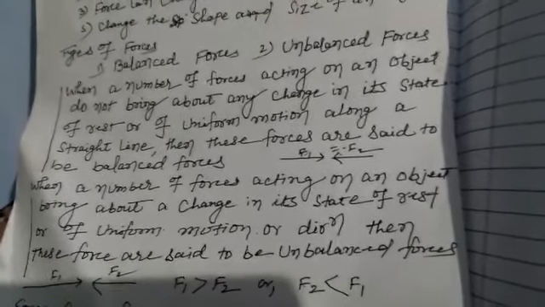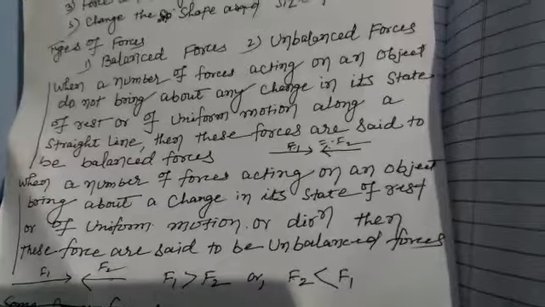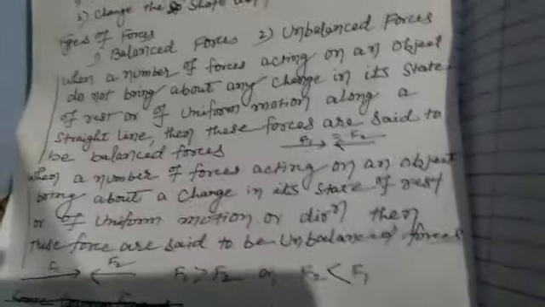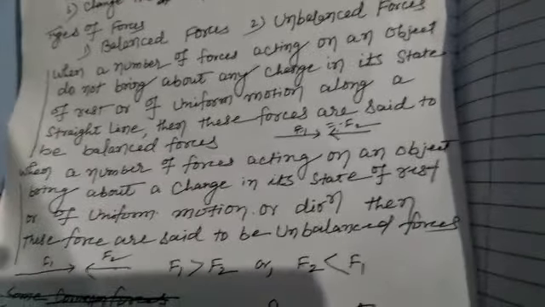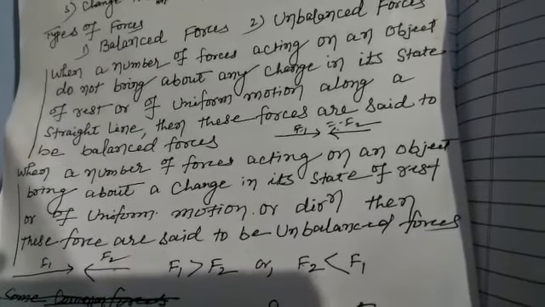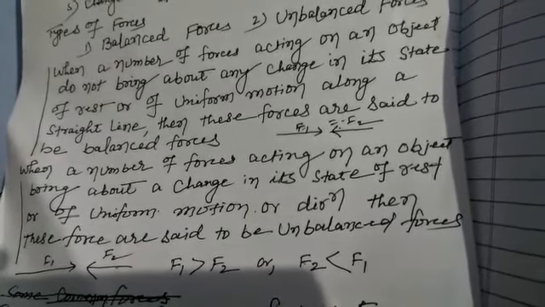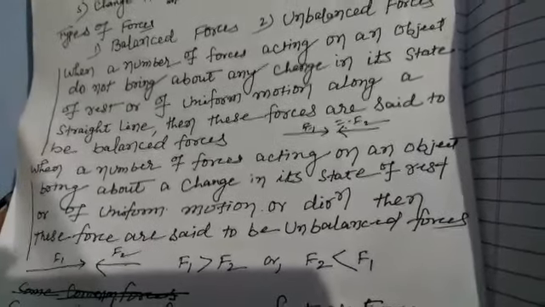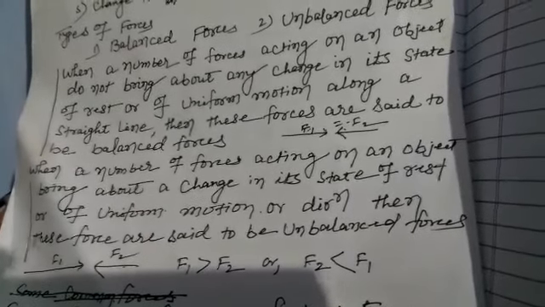Take two forces, F1 and F2. If F1 and F2 are both in opposite directions and equal, the body is said to be at rest. Such forces are known as balanced force. When F1 is greater than F2, the body is said to be in motion. If F2 is less than F1, then the body is in motion in the direction of the force acting.